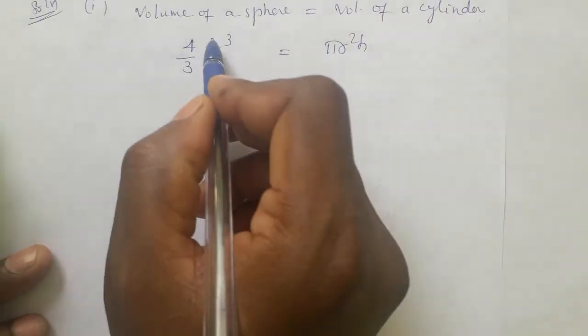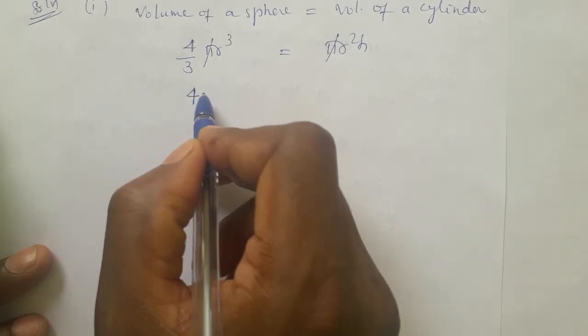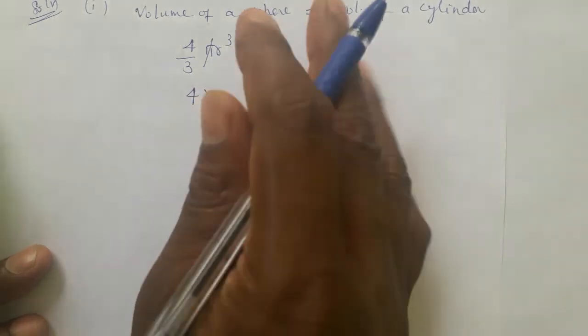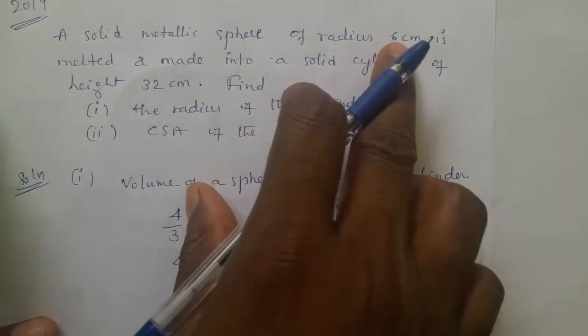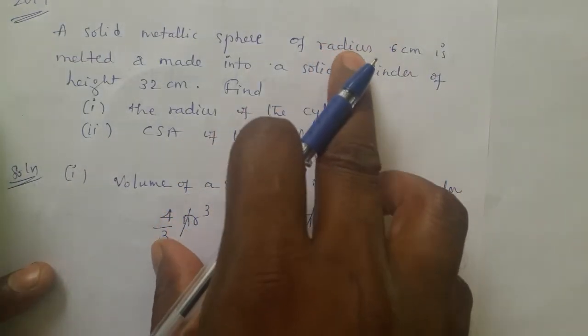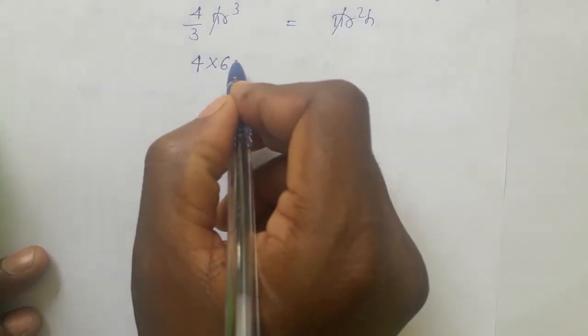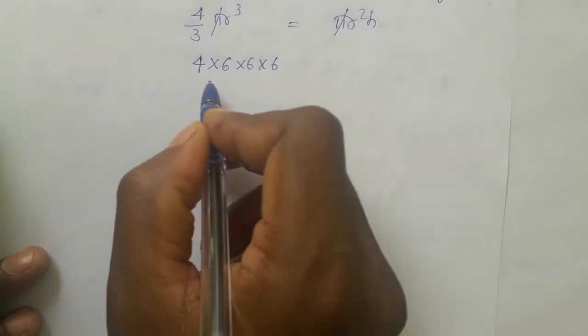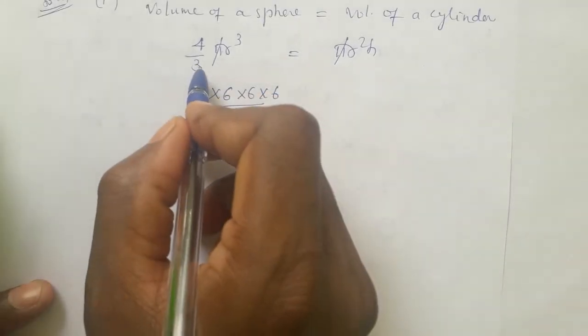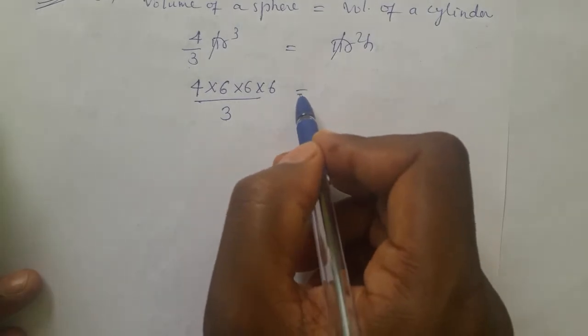Now on both sides, only pi is cancelling. Now the remaining are 4 into the radius of the sphere. What is the radius of the sphere in the question? 6. Check once again whether that 6 is radius or diameter. If it is diameter, take half of that. It is radius, so directly write. It is r cube, no? So 6 into 6 into 6 by 3. The 3 is left in the denominator. 4 is left, 3 is left. R cube is 6 into 6 into 6.